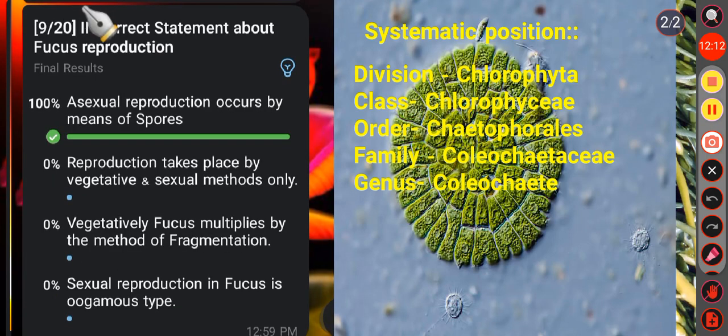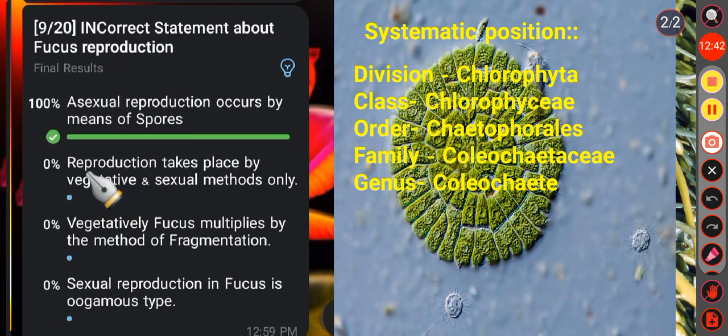Then next question, incorrect statement about Fucus reproduction. Option A, asexual reproduction occurs by means of spores. No. Remember, in Fucus, asexual reproduction by spores is entirely absent. So, the reproduction takes place by vegetative and sexual methods only. So, here option A is the correct one. Why? Because it is the incorrect statement.